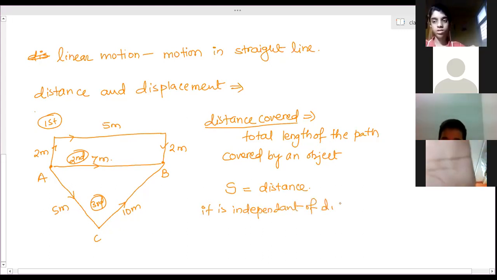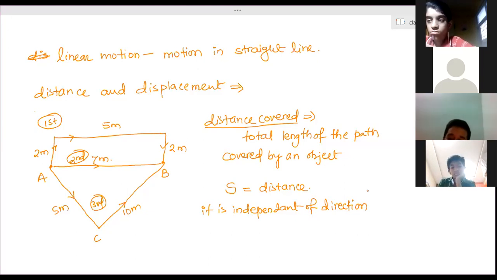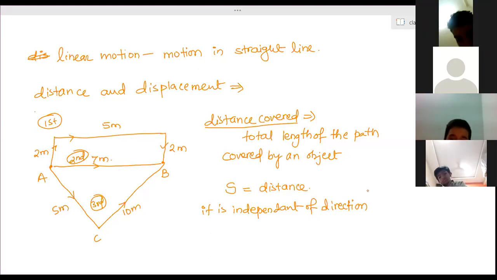This means, if we change direction to move from one place to another, we are not checking whether it is going to east, north, south or west, whatever path the person is taking. Every time we need to keep adding up all the lengths. That is what we call independent of direction. We are not concerned about the direction in which the person is moving to reach the final destination.